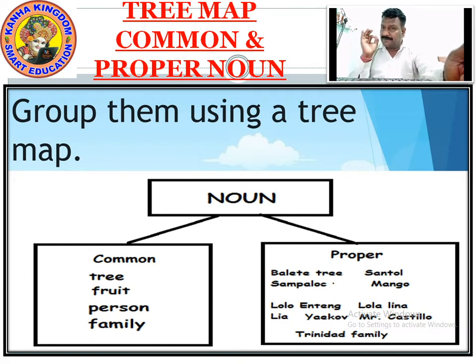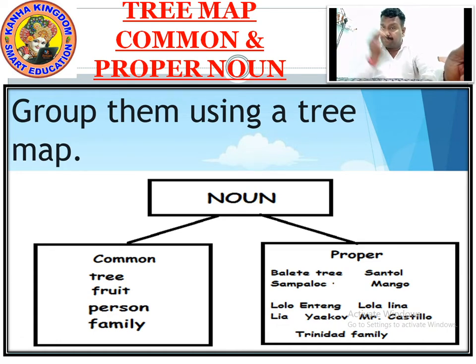In proper nouns, this is the thing. In common noun, we generally use tree. Here it is written balete tree, meaning he is telling that it is a particular tree. It's a balete tree, santol, sampalok, mango. See how it's particularly said.